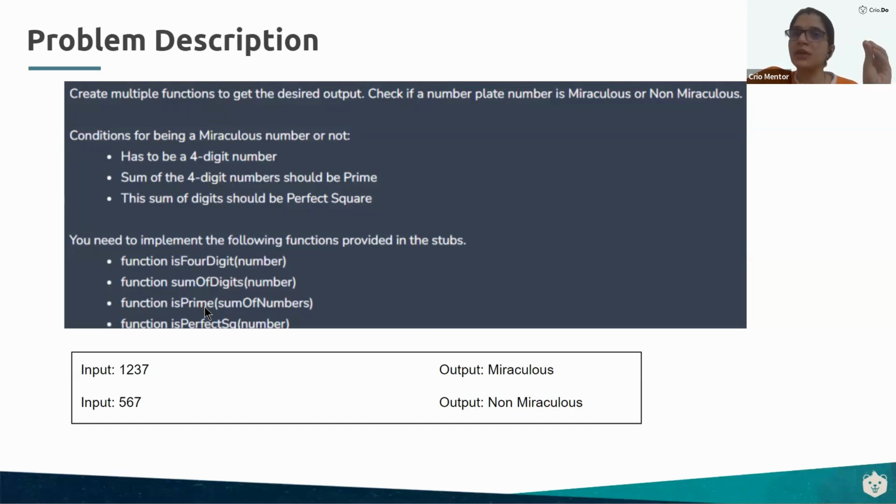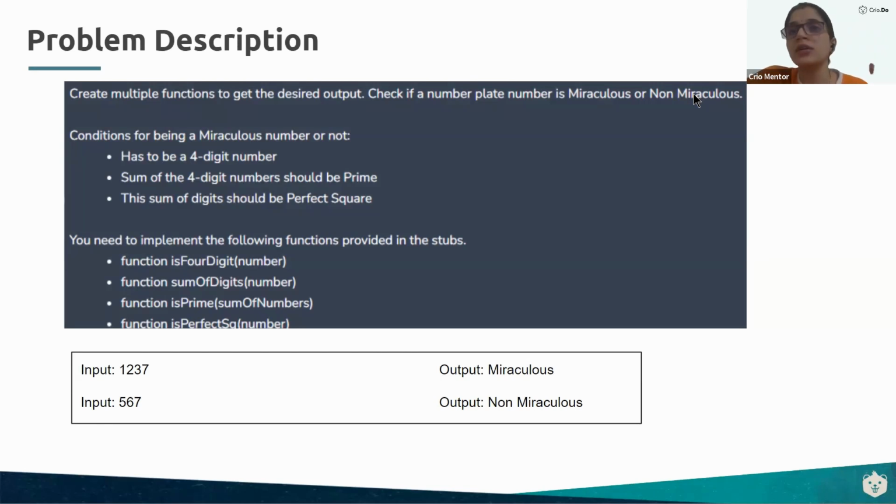Then, if it's a prime number, we will again calculate the sum of digits, and now that new sum will be given to the fourth function, is perfect square, to know if the number is a perfect square or not. If all these conditions are met, we will call the number miraculous, or otherwise we will call it non-miraculous.